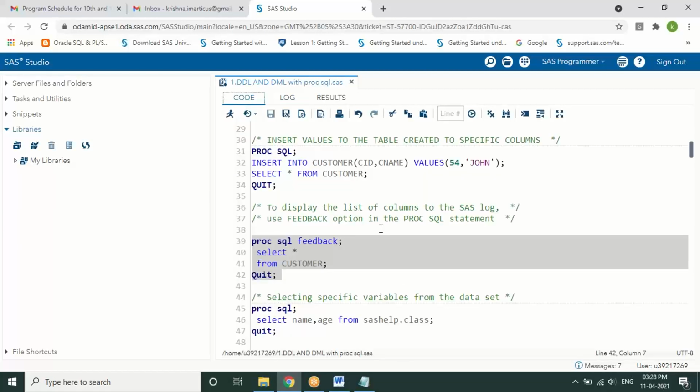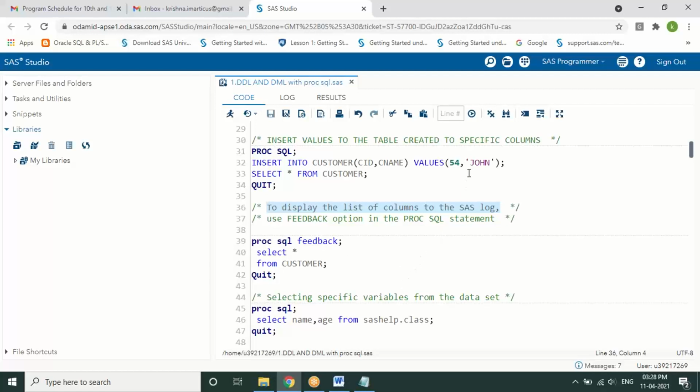So for that reason, we have a statement called feedback, which is an option of SQL in the proc SQL statement, which will display the list of the columns in the log window. So similarly, making an advantage not only by using SQL queries within SAS, we can also make a combination with SQL and SAS together. Okay, so this is one of the statements.